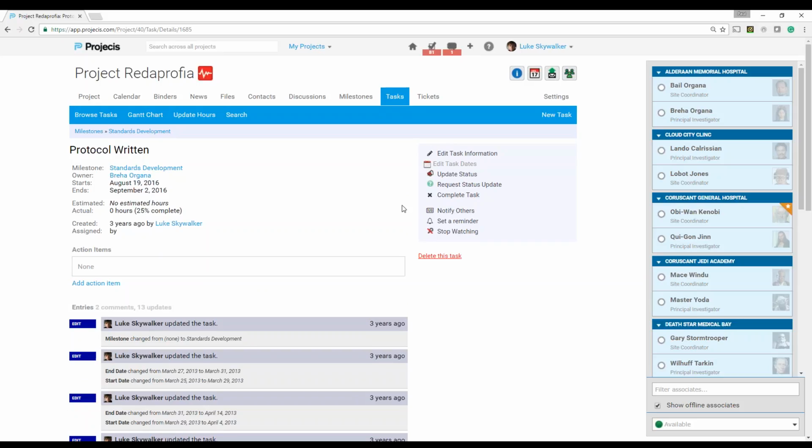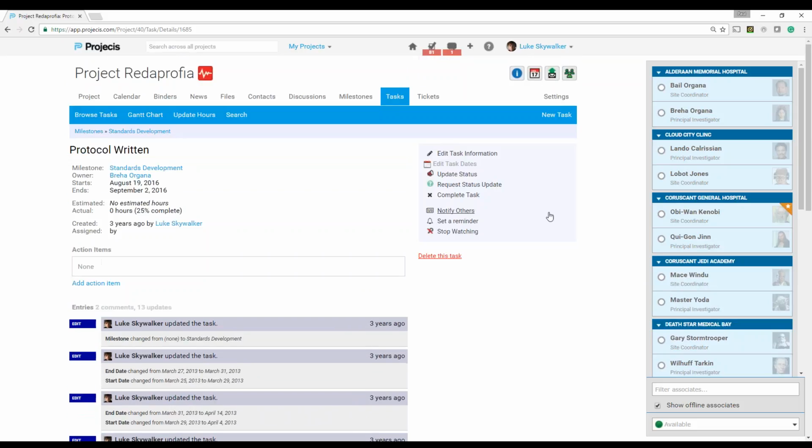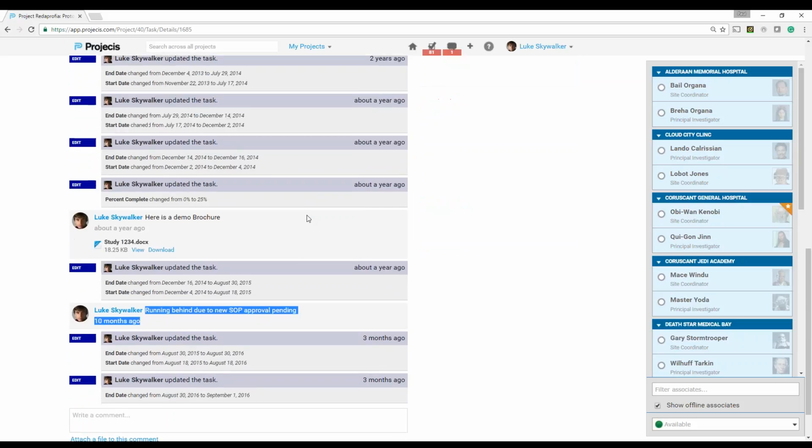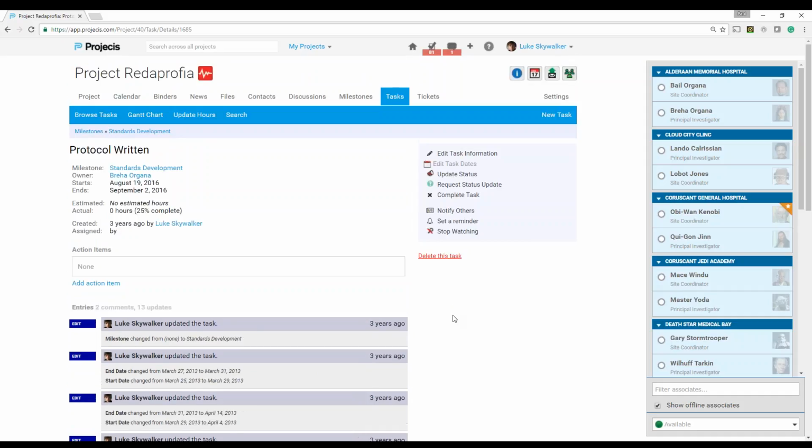Additionally, if I want an update, I can simply click on Request Status Update, and an email will automatically go to the owner of this task that I want an update on this particular task. Because Projecis works with your email, they don't necessarily have to log in. If I write a comment or attach a file, or request a status update, all they have to do is reply to the email, and the comment will automatically be entered into the string. So all the information will be maintained in one place. Okay.